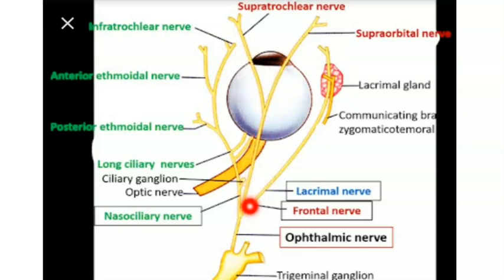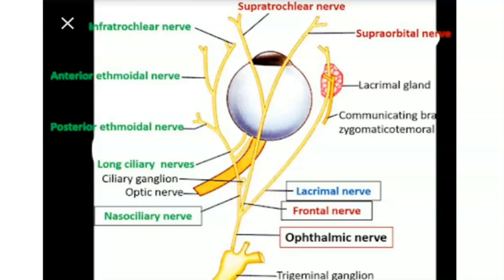Coming to the lateral side, it has a lacrimal nerve, which is a branch of the ophthalmic nerve. So ophthalmic nerve has the lacrimal nerve, and the frontal with two branches, supraorbital and supratrochlear. Coming to the medial side, it has a branch called the nasociliary. So nasociliary has infratrochlear, anterior ethmoidal, posterior ethmoidal, long ciliary and the nerve to the ciliary ganglion. So nasociliary, frontal and lacrimal are the branches of the ophthalmic nerve.